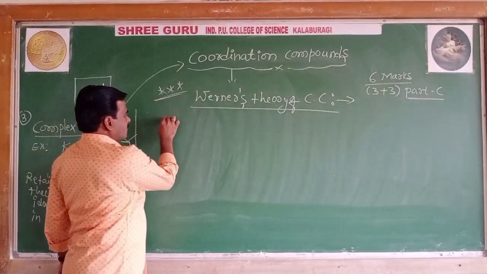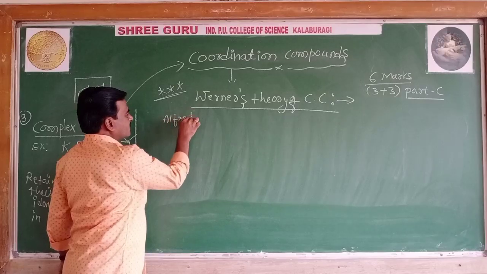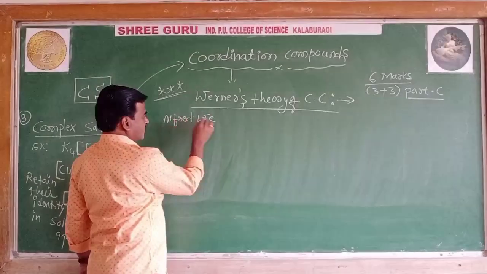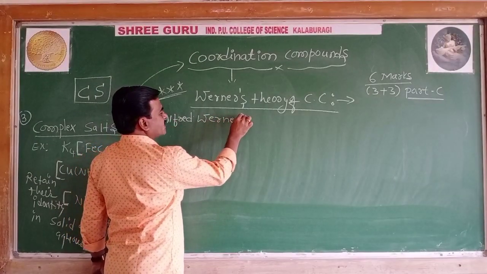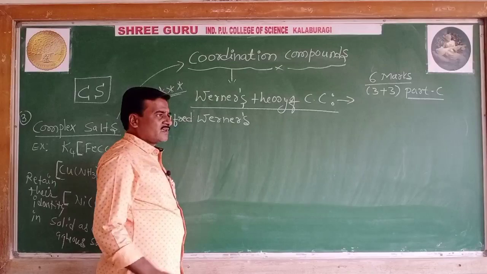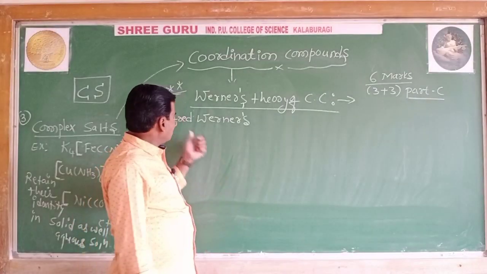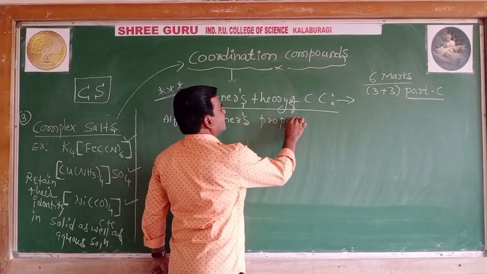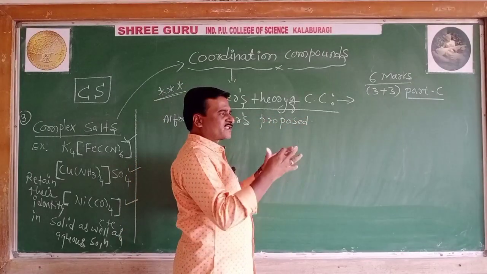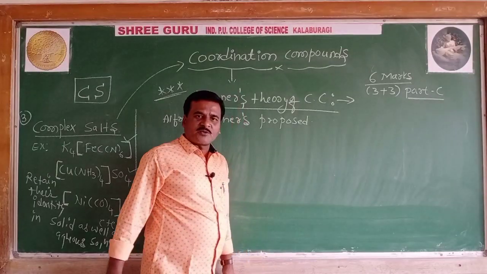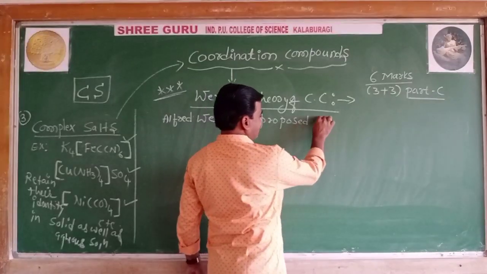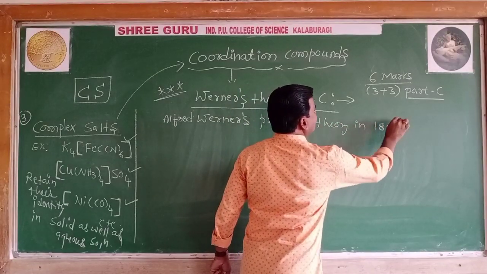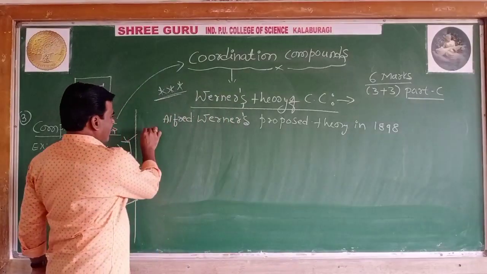Dear students, for your kind information, it was Alfred Werner, a Swiss chemist, a scientist belonging to Switzerland, who proposed a theory, some assumptions on the formation of coordination compounds, in the year 1898.